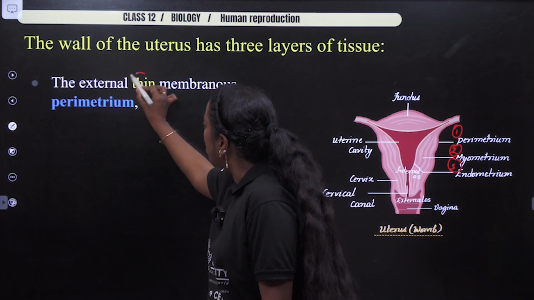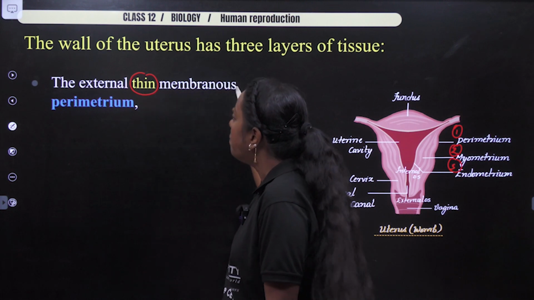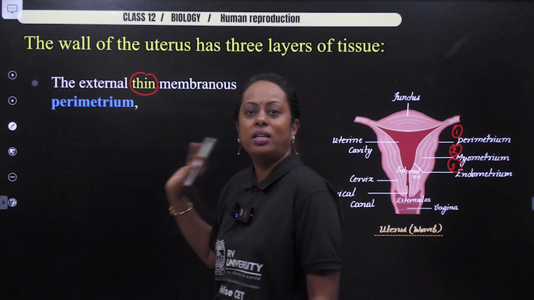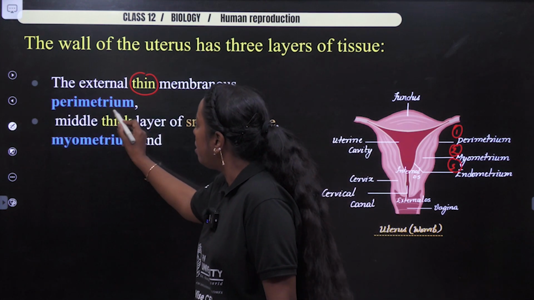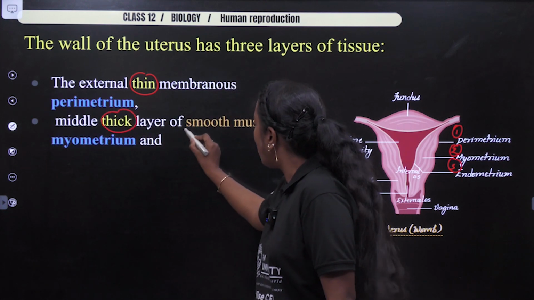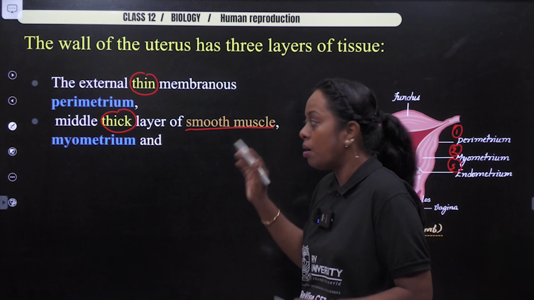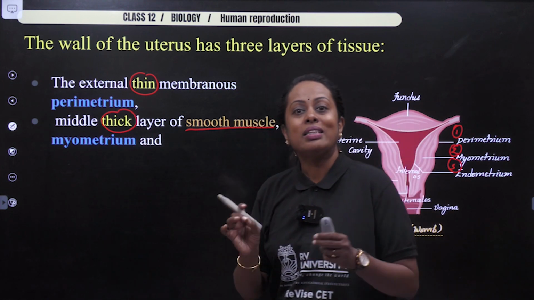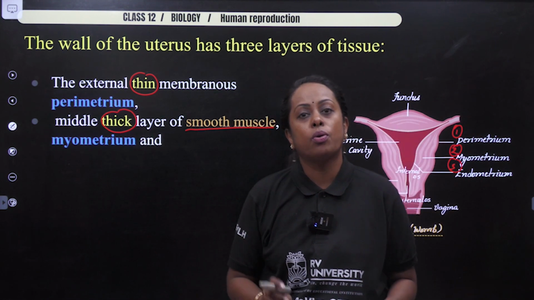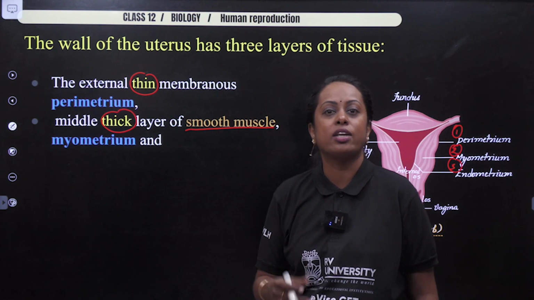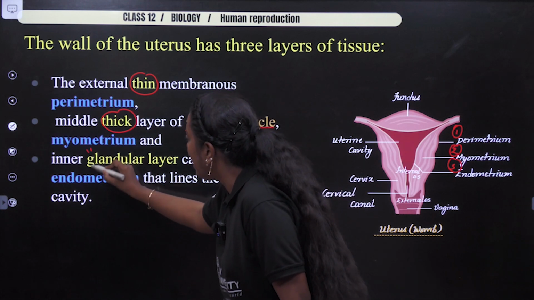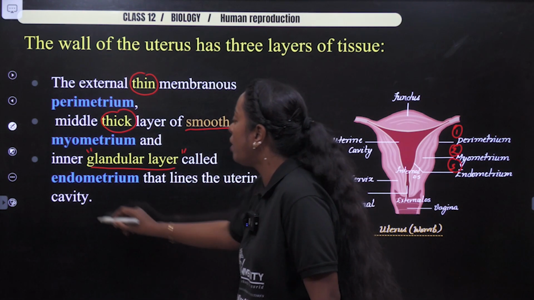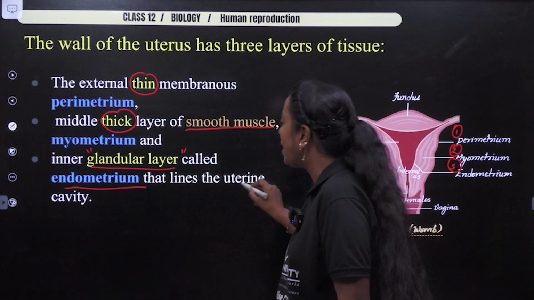The external thin membranous perimetrium. It just covers, protective in nature. Second, middle, thick. And what's the word? Smooth muscle myometrium. This is the one which plays an important role during muscular contraction while childbirth is taking place. Next, the inner, see the word, glandular endometrium that lines the uterus.